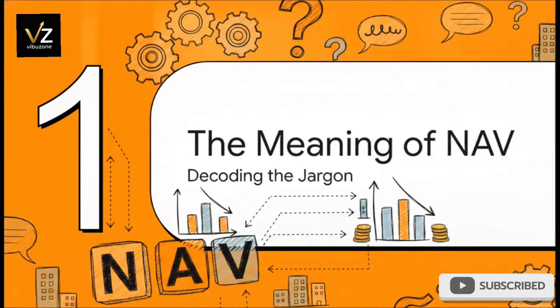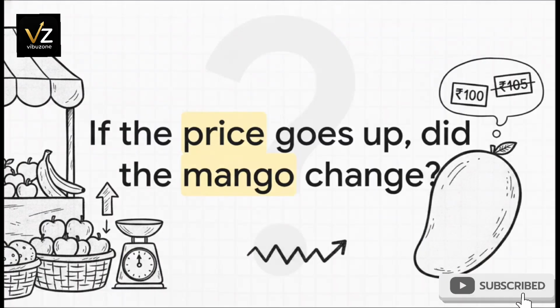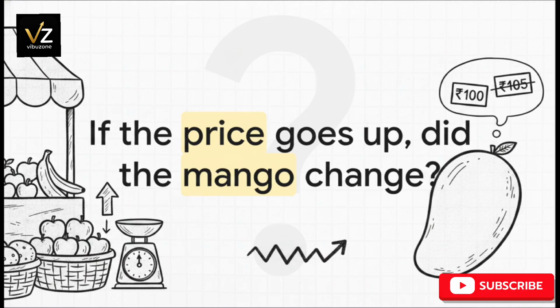Section 1. The meaning of NAV. Decoding the jargon. Okay, so picture this. You walk into a bustling fruit market where prices fluctuate every single day based on demand, season, supply, the whole shebang. If yesterday a mango cost 100 rupees, and today that exact same mango costs 105 rupees, I want you to ask yourself, did the physical mango change, or did just its market price change?